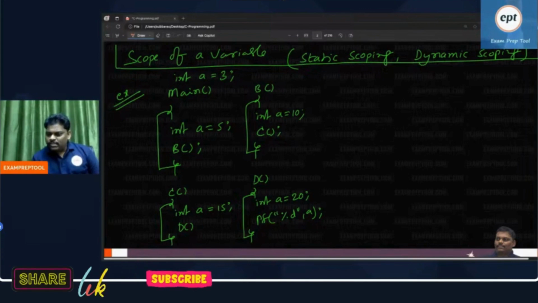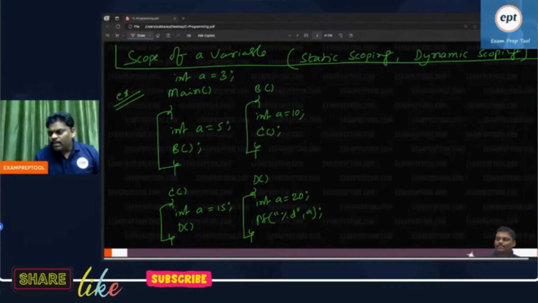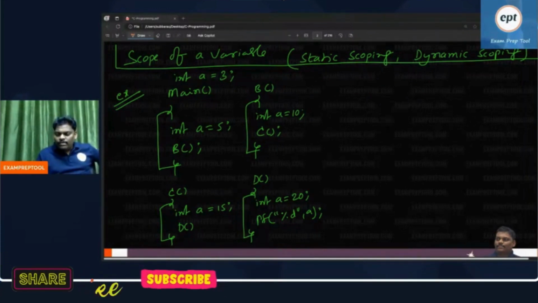Akshat is saying that A is local to D, therefore 20. Someone is saying like that. So I will give the answer. Everyone observe. Everyone is saying the answer is 20. Now listen, I'm going to give the answer. Everyone can observe. Can you observe now?